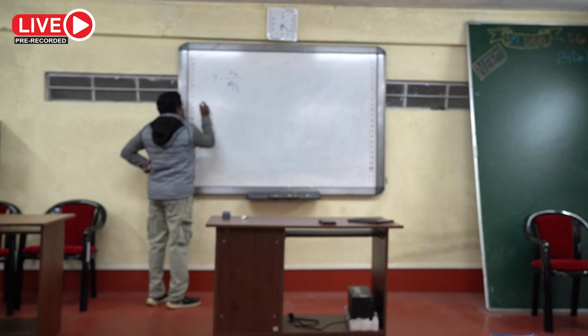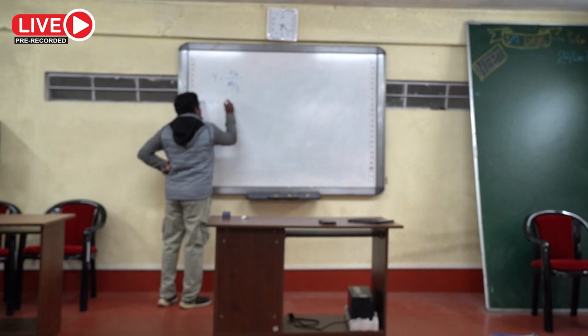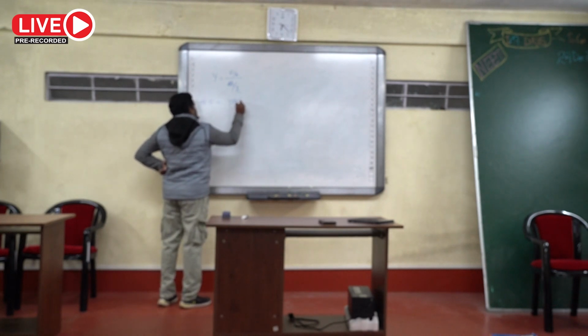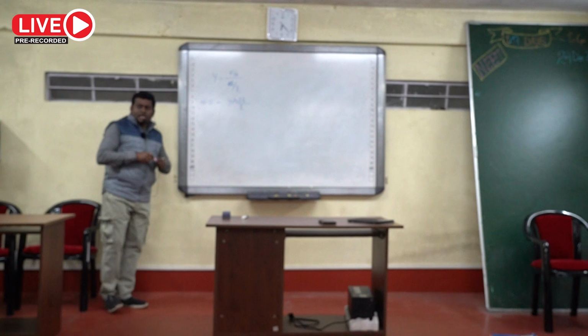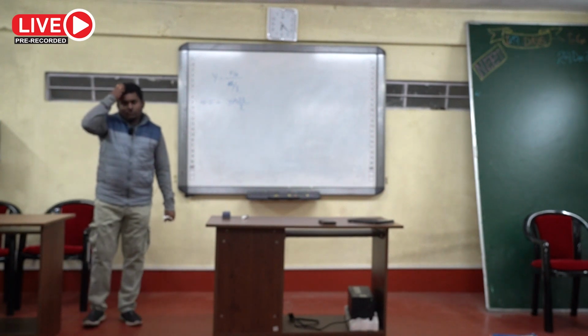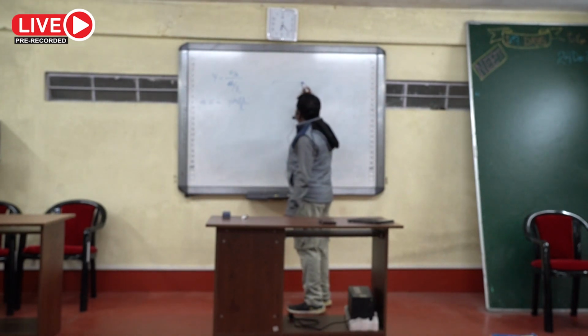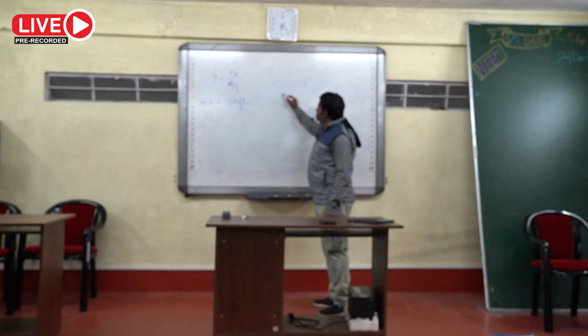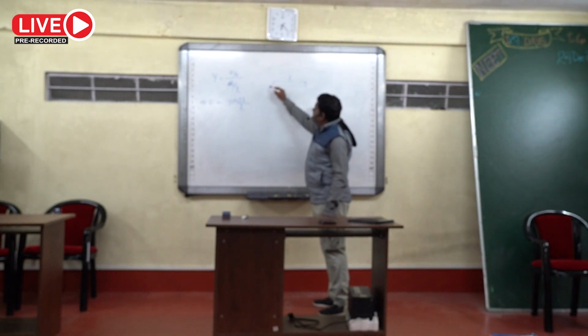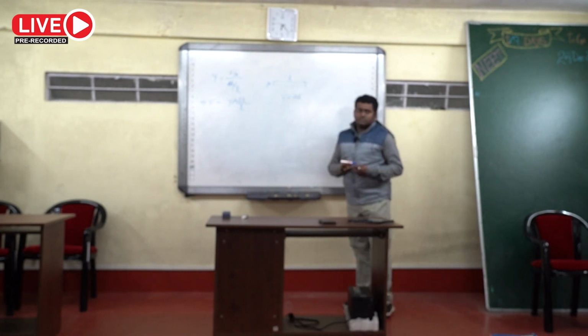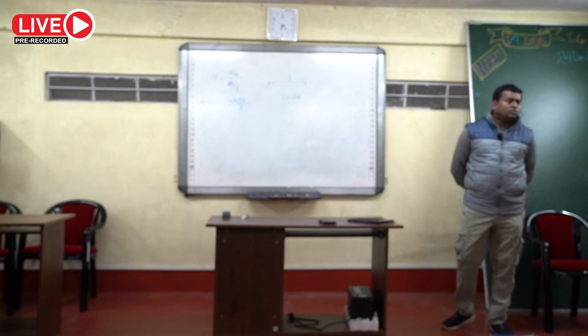Now from this I can write F equal to YA delta L by L. For any wire I can consider a cylindrical shape, and if the volume of this wire is V, length is L and area of cross section is A, then V equal to AL.